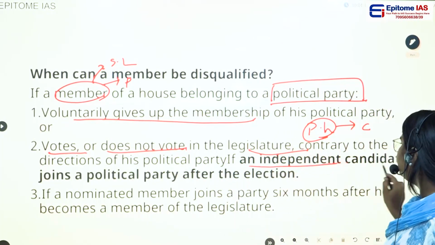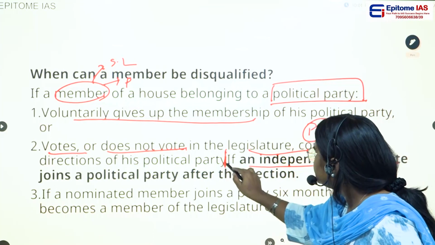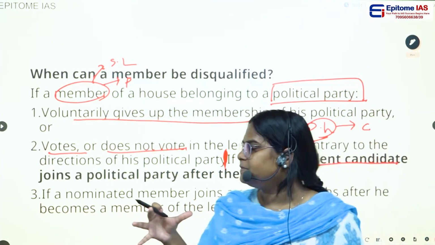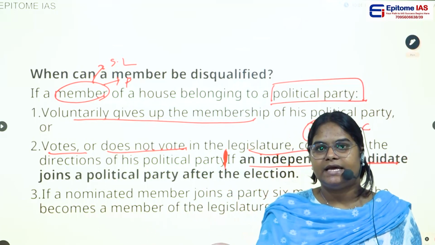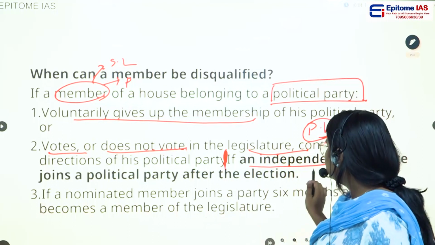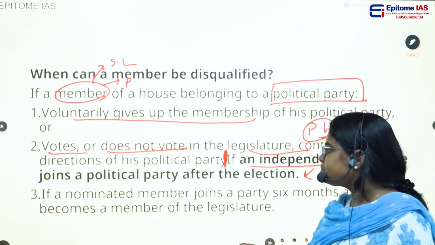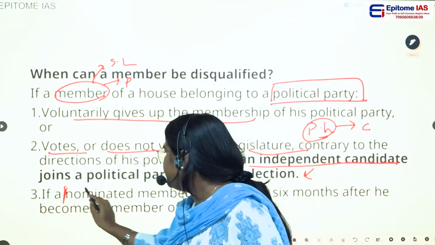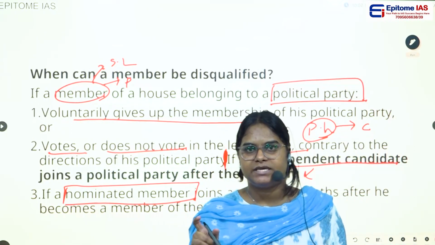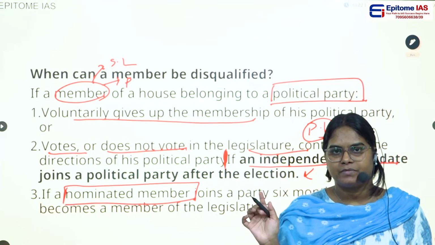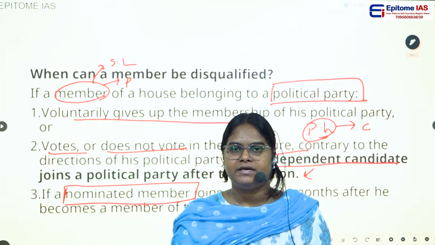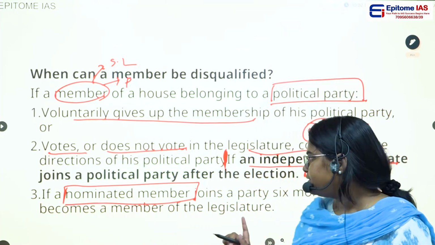Another provision: if an independent member, let's say a candidate is an independent member, but after getting elected he joins any political party, then again he is disqualified. Then a nominated member has an option: within 6 months he can join any political party, but after 6 months, if he joins any political party, he will be disqualified.